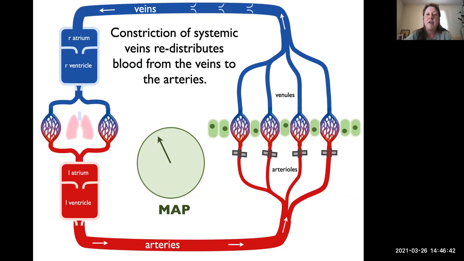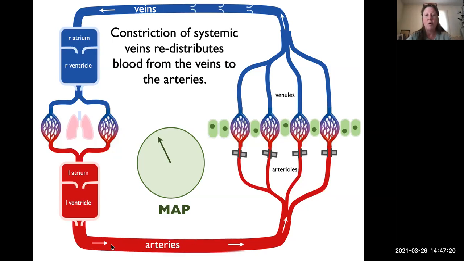Constriction of the systemic veins causes the blood to be redistributed around the body. So if you watch the screen, as the veins constrict, that blood that's in the veins is not going to flow backwards because we have valves. That blood is being pushed out of the veins into the pulmonary circuit, and it's going to wind up over here in the systemic arteries, where it becomes somewhat trapped because the arterioles aren't letting the blood out as much.